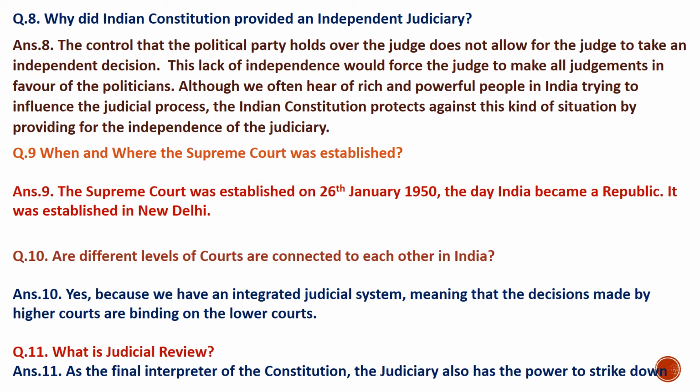When and where was the Supreme Court established? The Supreme Court was established on 26th January 1950, the day India became a republic. It was established in New Delhi. Are different levels of court connected to each other? Yes, because we have an integrated judicial system, meaning that the decisions made by the High Court are binding on the lower courts.